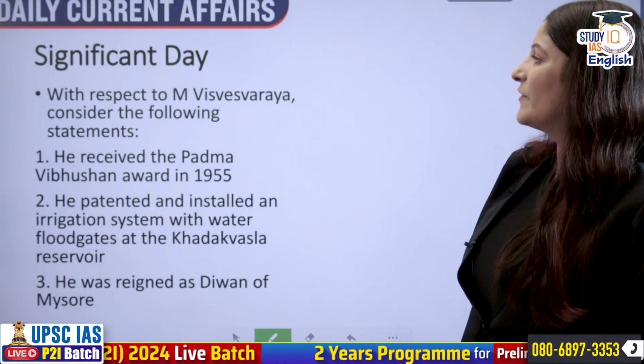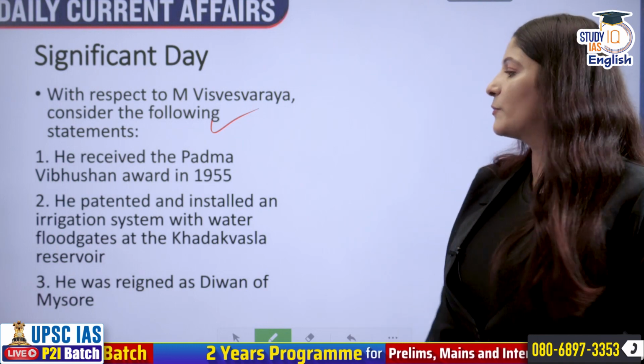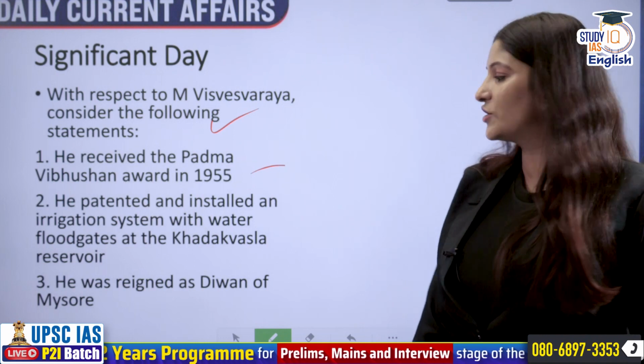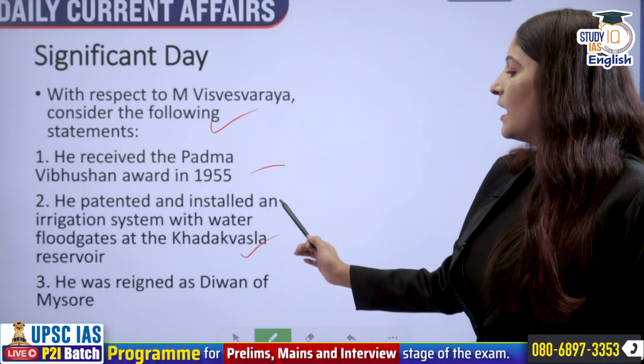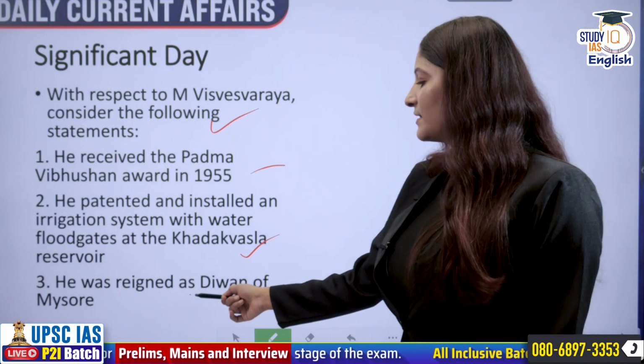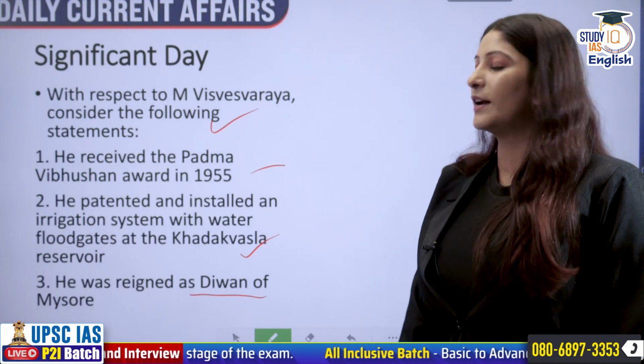With respect to M. Visvesaraya, consider the following statements. He received the Padma Vibhushan in 1955. He patented and installed an irrigation system with water floodgates at Khadak Vasla reservoir, near Pune, and he was Diwan of Mysore. So, how many statements given above are correct?